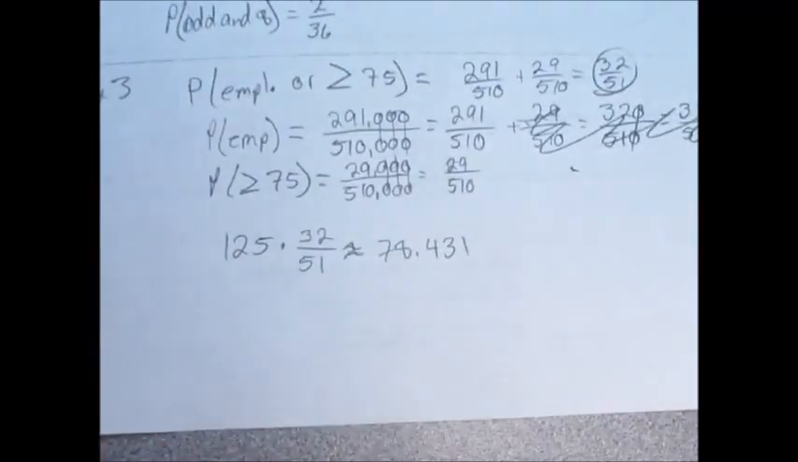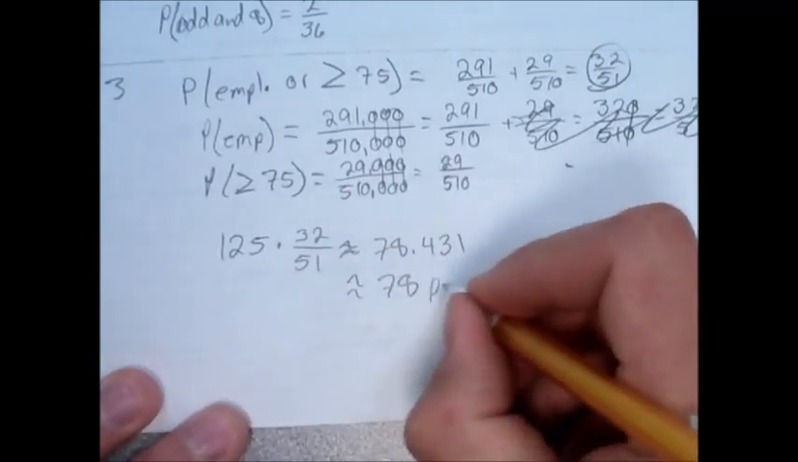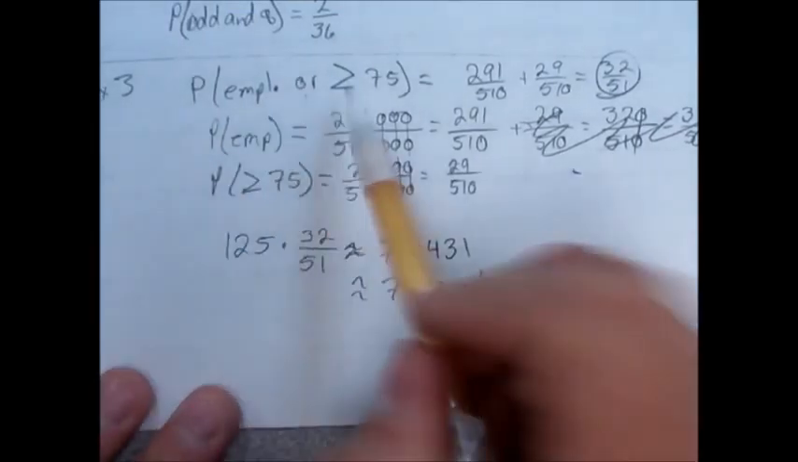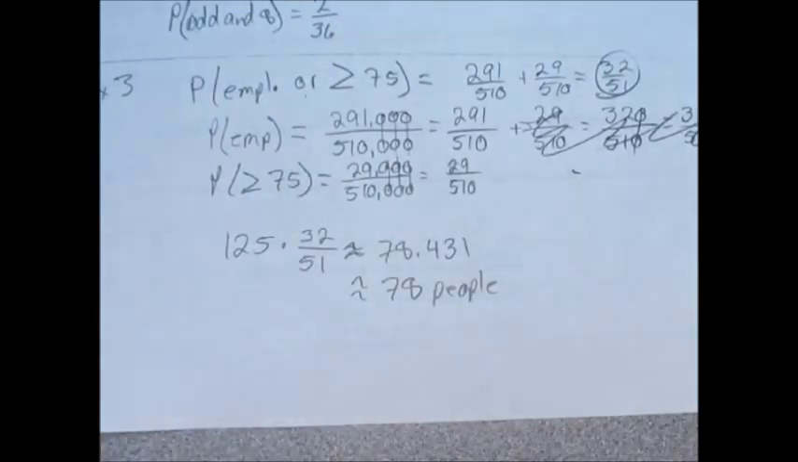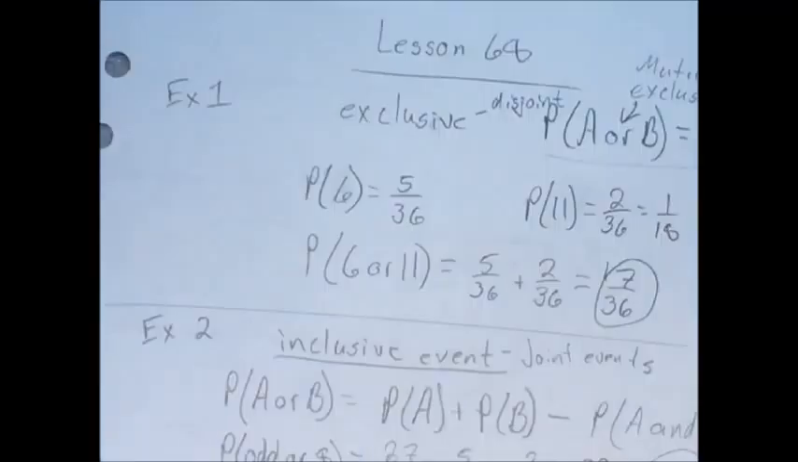Now, to answer the question, it says about how many, so that tells me that I have to estimate. Am I going to tell him 78.4 people? No. You could try. It's below 5, so we'll go ahead and round it to 78 people, with a nice little label. So he can expect to call about 78 people who are either employed or 75 years of age or more. Okay, so there's the answer. Any questions there before I move on?